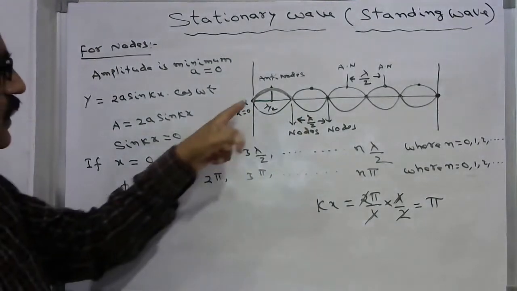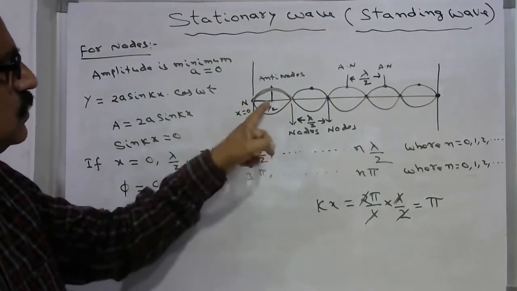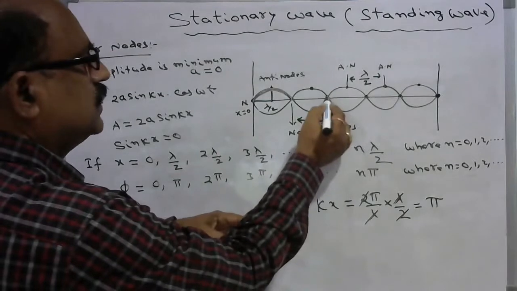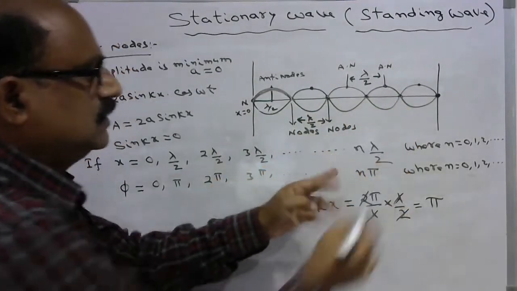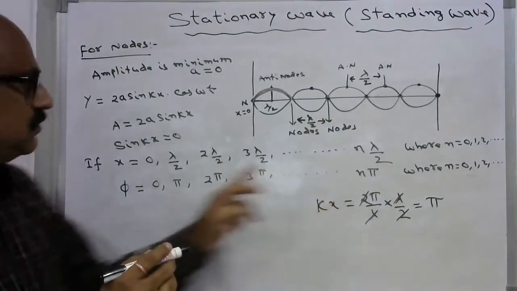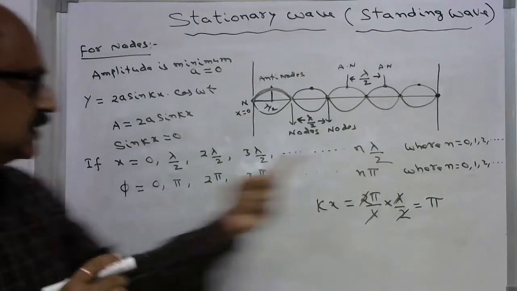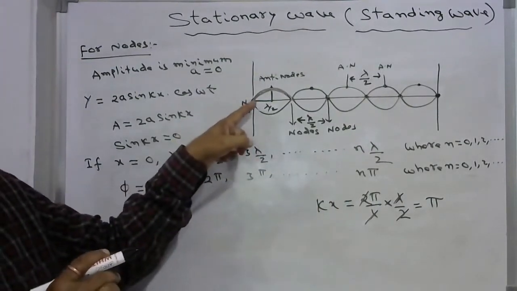So at x equal to 0, or at x equal to lambda by 2, then 2 lambda by 2, 3 lambda by 2, 4 lambda by 2 and so on, n lambda by 2, for all these positions on the x-axis you will get nodes.